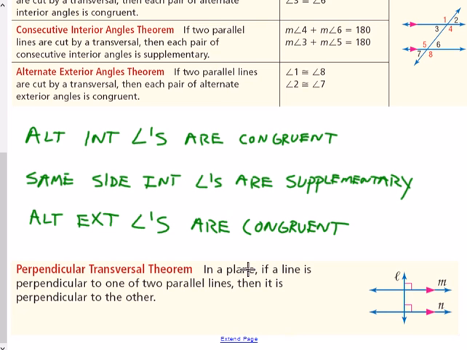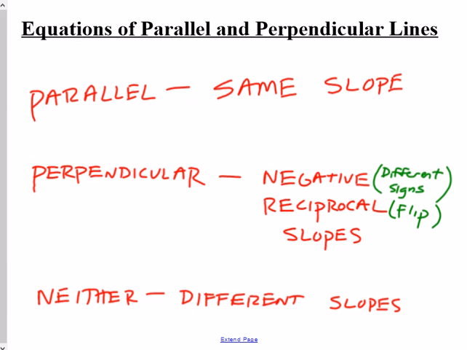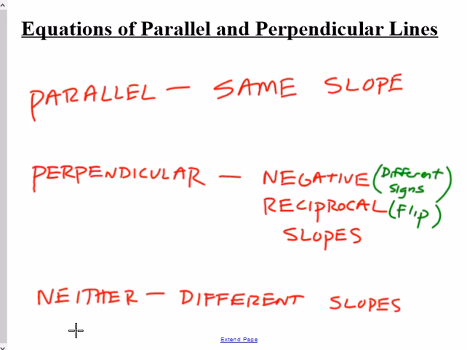And this last theorem here is the perpendicular transversal theorem. It just says that if you have 3 lines and the transversal is perpendicular to one of them, it has to be perpendicular to both. In this case, what would happen is all 8 angles would be 90 degrees. And on this last slide, I just decided to throw in some review. You've seen this before. Not only did you see it earlier this year, but you saw it in Algebra 1, where we talk about the equations of parallel and perpendicular lines. So quick review.